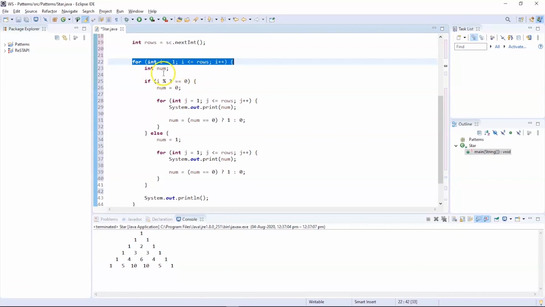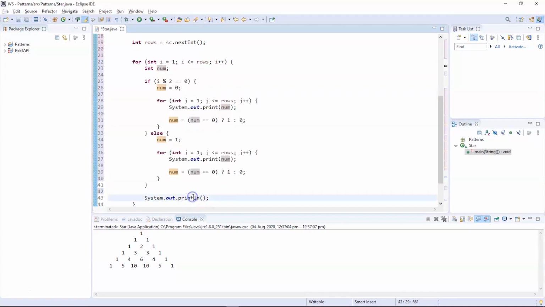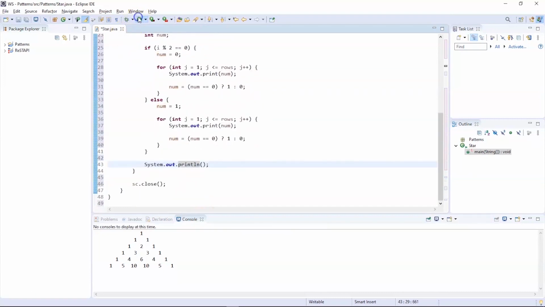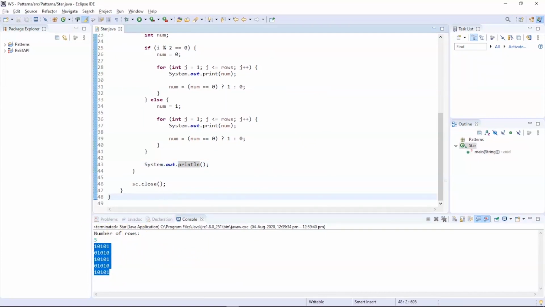Once the condition is true, we enter into the external for loop where we have the number and where we have the condition I modulus 2 is equal to 0 and the number is equal to 0. And inside that we have our logic to print the binary numbers. Now let us try to execute this program and see the output. Now let me place the number of rows as 5 and there you go, we have our box pattern using binary numbers. Now let us get back and check the next pattern in our list.